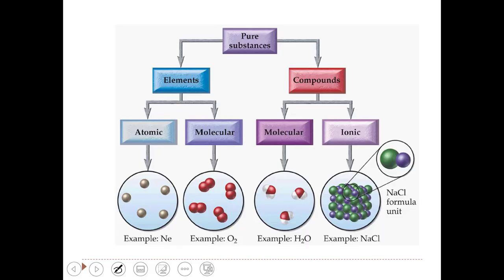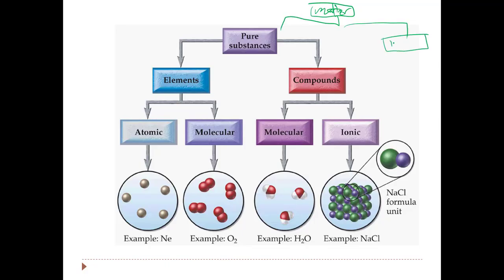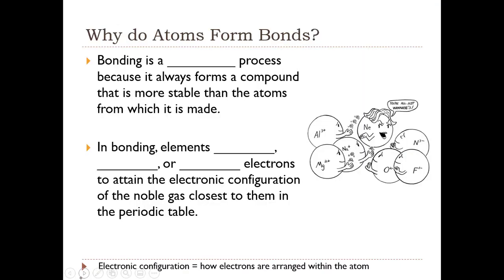So going back to our chart about matter, so we said that all matter can be classified as either being a pure substance or a mixture. And then of the pure substances, we said we had two types, or flavors, elements and compounds. And now we want to look in this chapter at the types of compounds. So the two types of compounds, so molecular or covalent and ionic compounds.